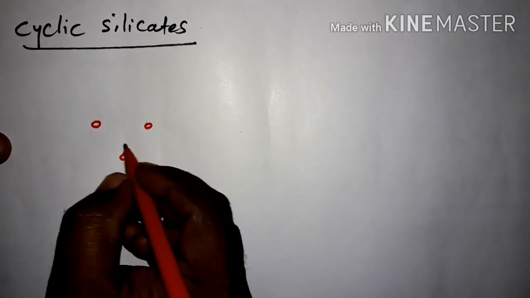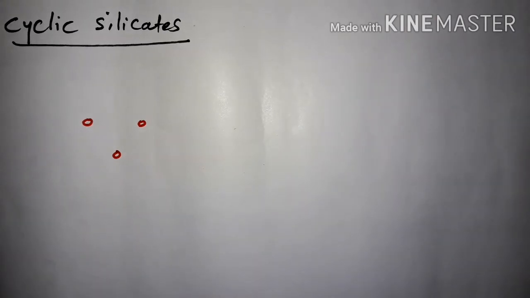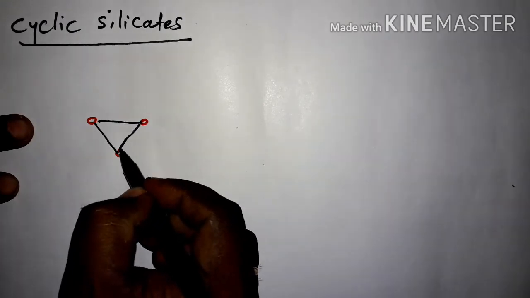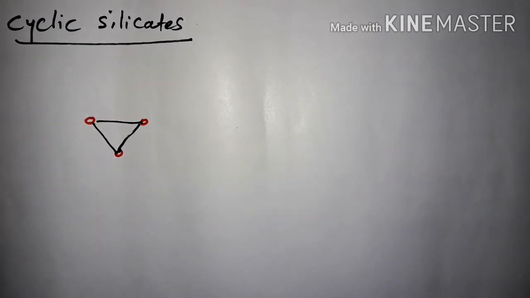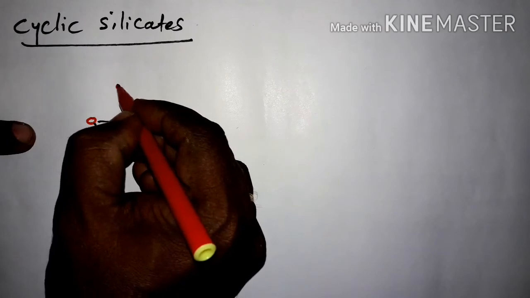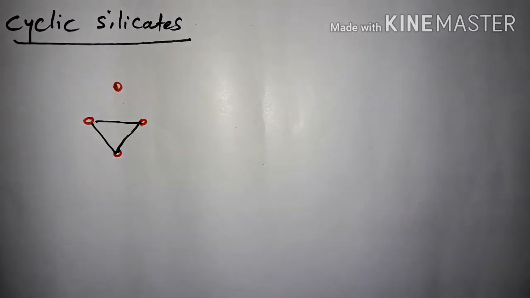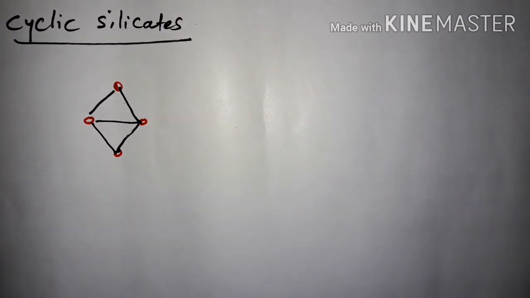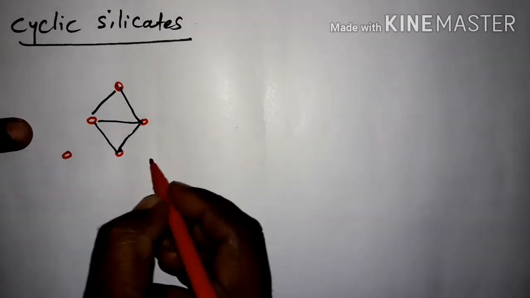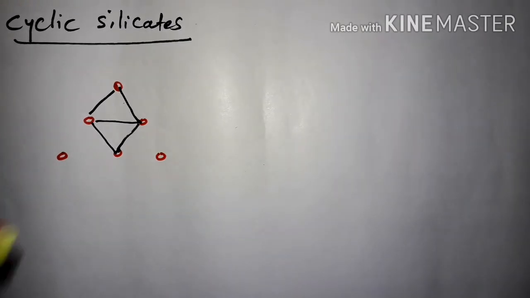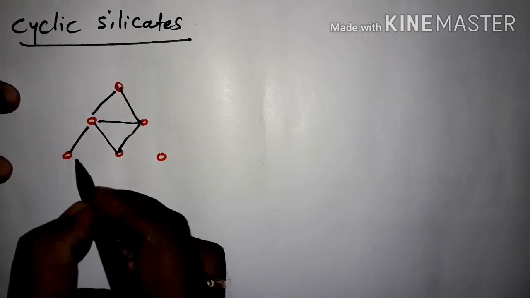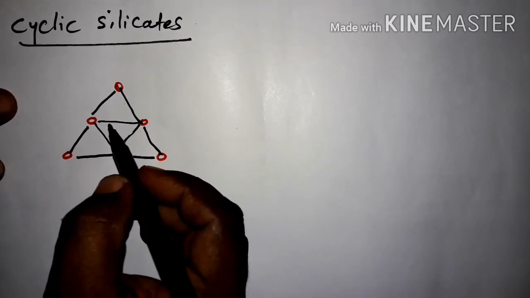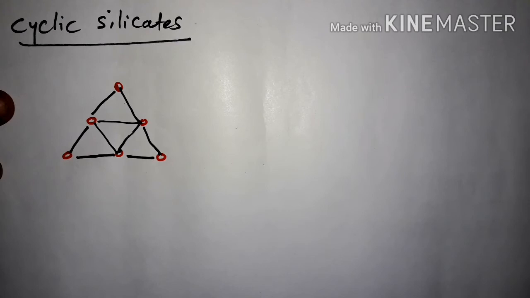These all are oxygen atoms. Then make a link. And another oxygen atom here. Make a link. And after that, here draw one oxygen atom, here draw one oxygen atom. Now make a link. That's all about the cyclic silicate structure. Now the oxygen atoms are completed.